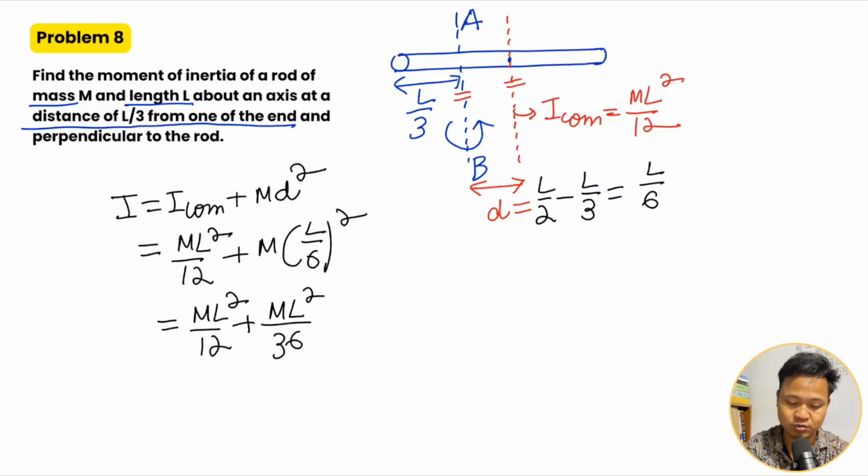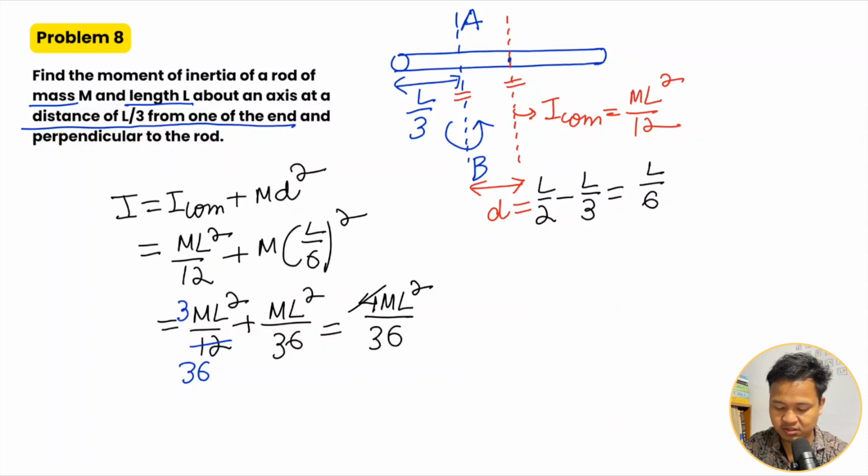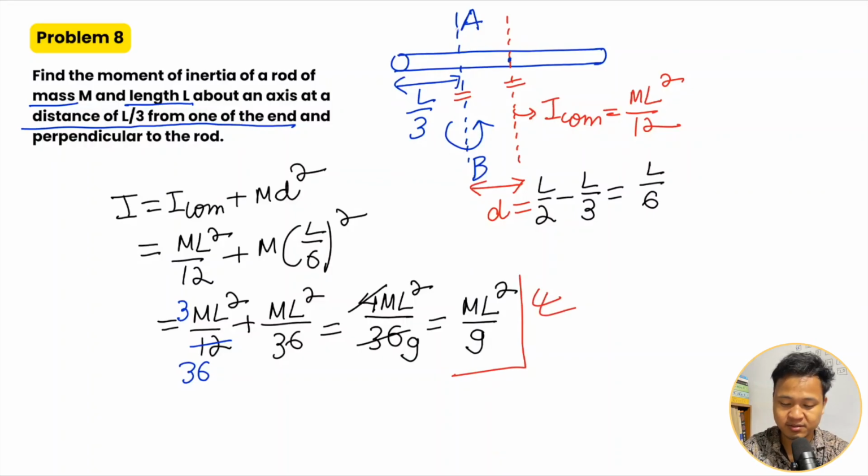Okay, so 12 into 3 is 36, so 3. Then 3 plus 1 is 4, ML square divided by 36. 4 ones are 4, 4 nines are 36. So therefore this is ML square divided by 9. So this is the required moment of inertia about the axis which is L by 3 from the end.